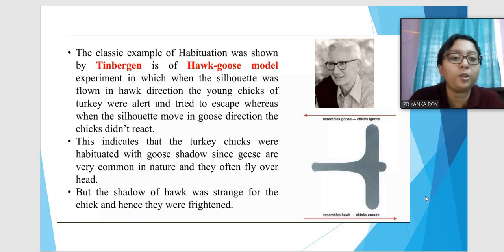So this experiment also proved that it is about habituation. They are habituated to the goose shadow, but they are not habituated to the hawk shadow, so they are frightened by it. When you habituate them, they will also not feel frightened by the hawk shadow as well. So this is what is called habituation. This was Tinbergen's classic example of habituation.